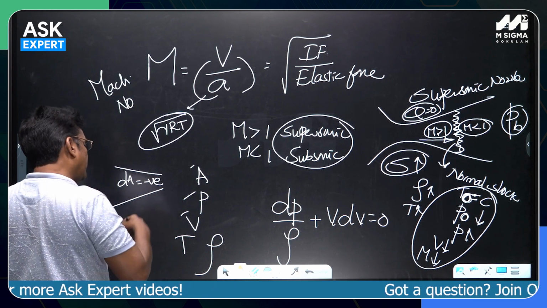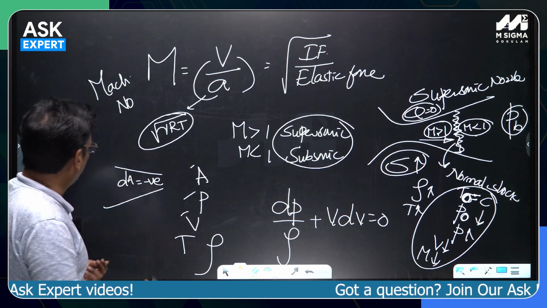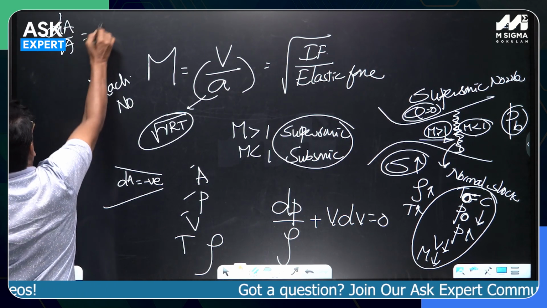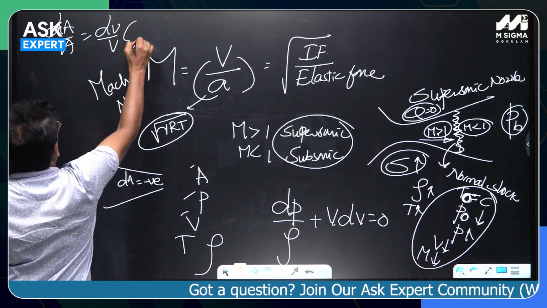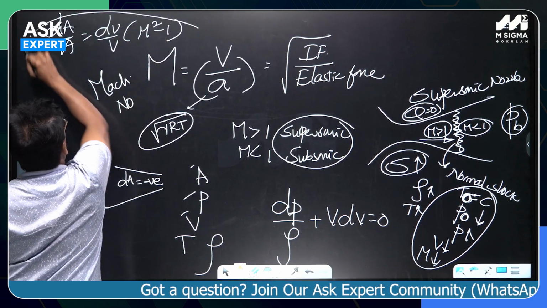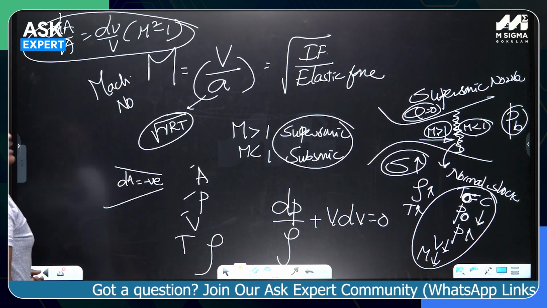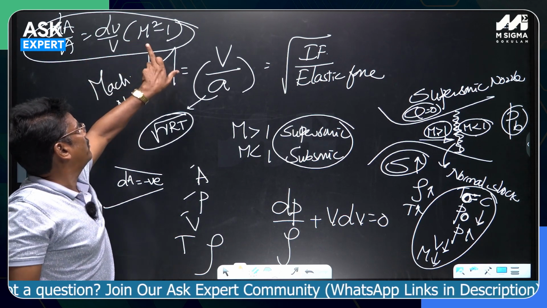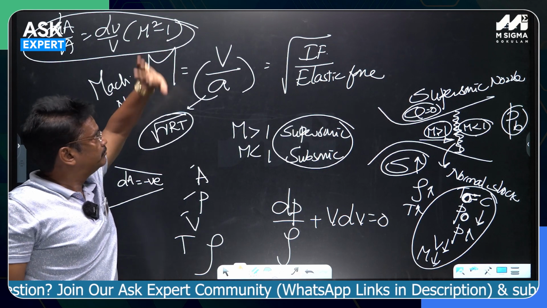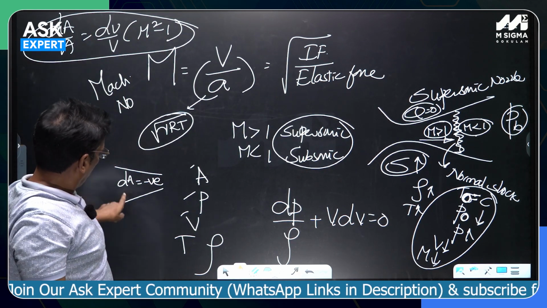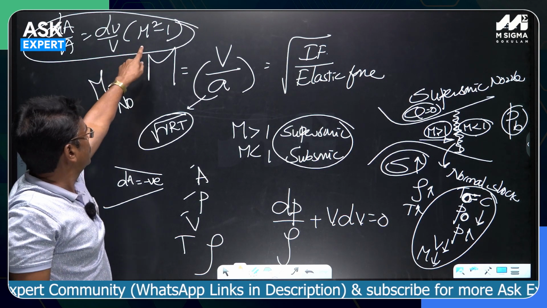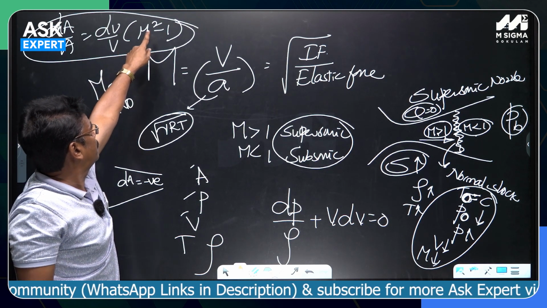Okay, then dV may be negative or positive depending upon this equation. dA by A is equal to dV by V into M square minus 1. This is the governing equation for the compressible fluid, where M is the Mach number of the flow. Supposing dA is negative, if the flow is subsonic, meaning M is less than 1, this factor will be negative.